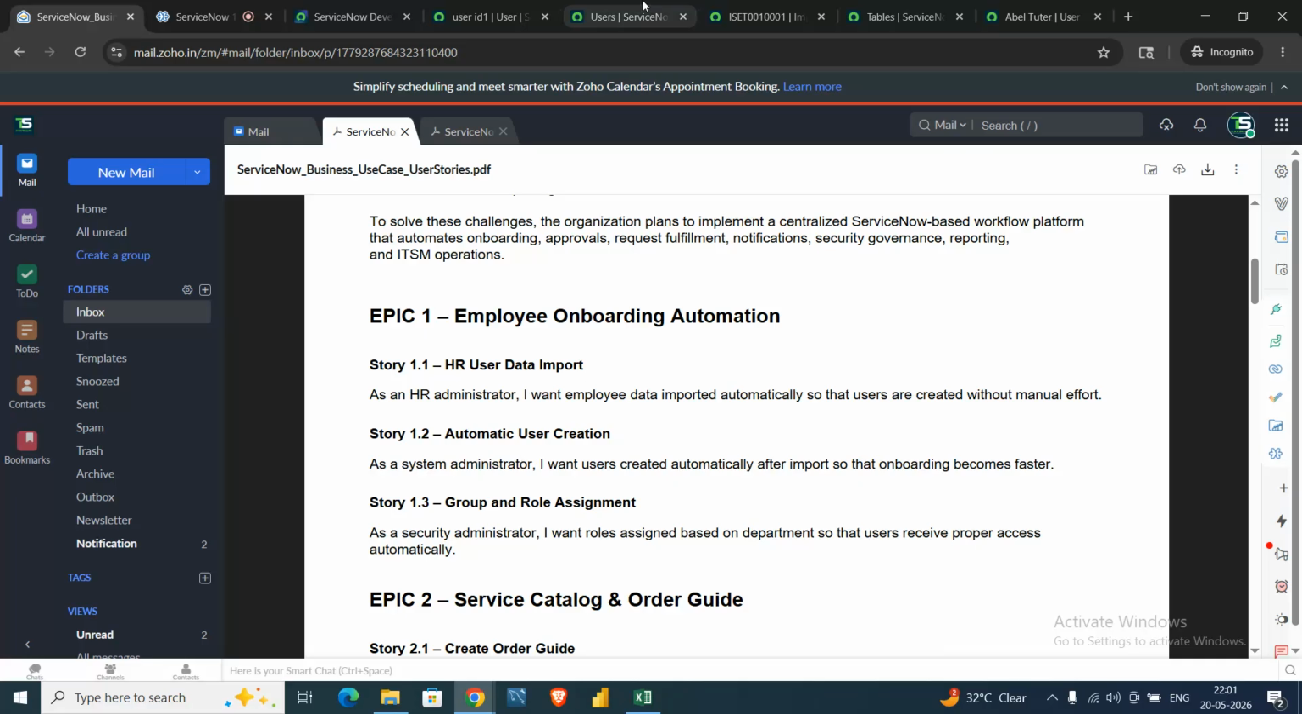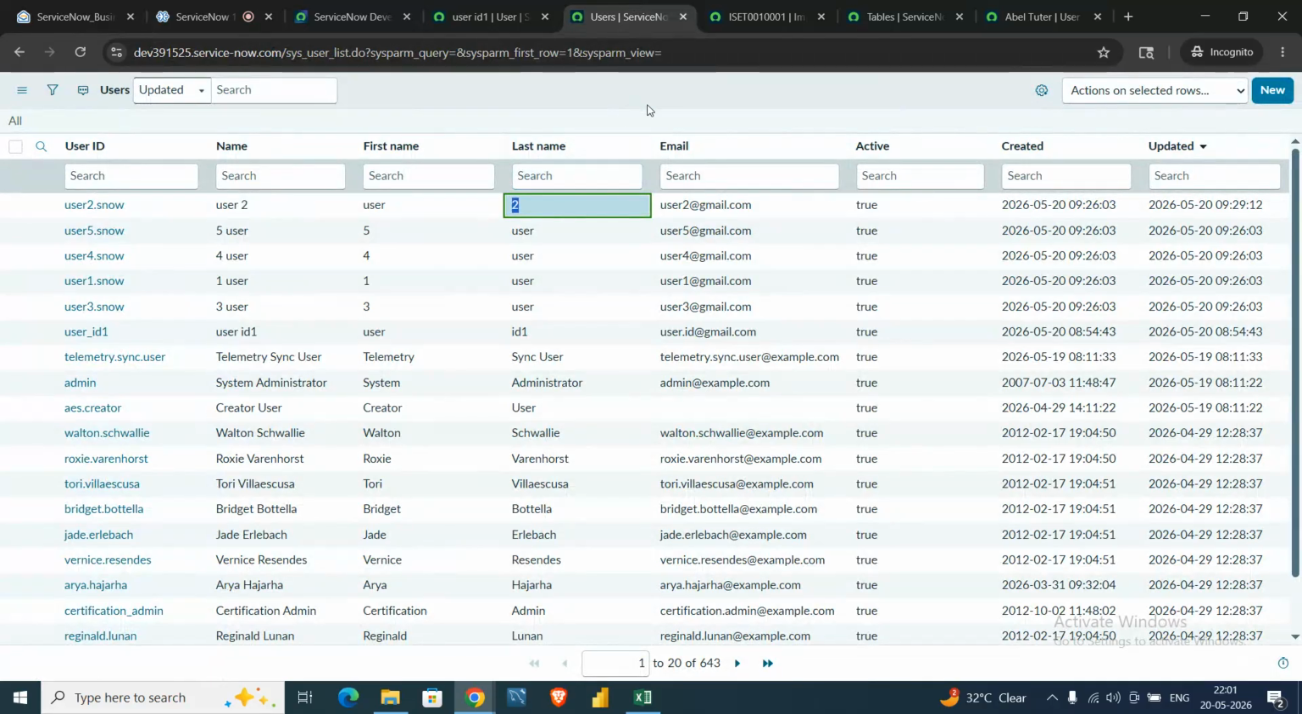Suppose there are a lot of assets in ServiceNow and you want to insert those assets into the CMDB table, you can do that as well. In every table you can do that, not only in a user table. In every table you can insert bulk data by the import set and transform map. The only change is that the target table is different. In our case it is user, and according to your scenario the table may change, but the whole process is the same.